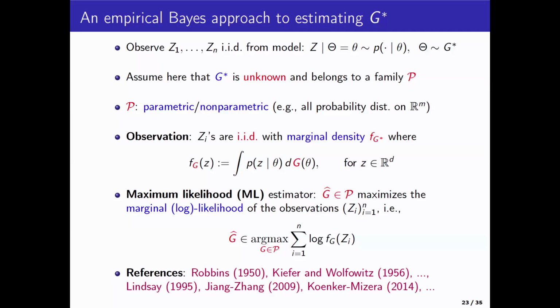And so the only parameter in this distribution is the G. So if you have a parametric class of models for G, you could just do maximum likelihood. Even if you don't have a parametric model, you can still try to do maximum likelihood over an infinite dimensional class of all distributions. And in fact, Kiefer and Wolfowitz showed that this is a well-posed problem. The estimated G hat will be consistent under very minor assumptions. So this is one way of getting at G hat. There are various other ways. I will not talk about that a lot.